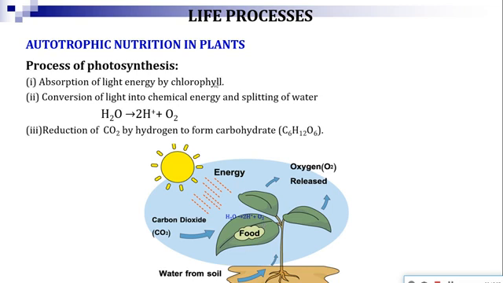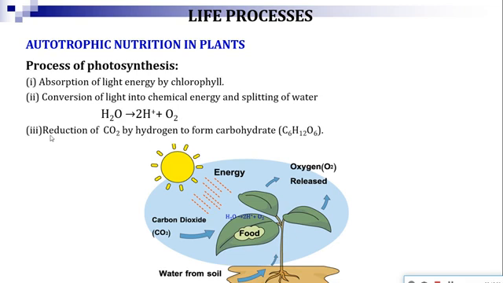Now come to the steps of the process of photosynthesis. So first, what happened? Absorption of light energy by chlorophyll. That means the green pigment which is present in the leaf will absorb the sunlight or light energy. Now conversion of light into chemical energy and splitting of water. That means the light energy will be converted to chemical energy, and water molecules which are available in the leaf will be broken down or split into 2 hydrogen and 1 oxygen.